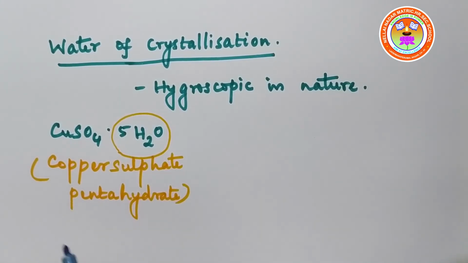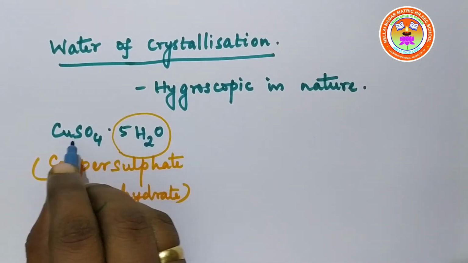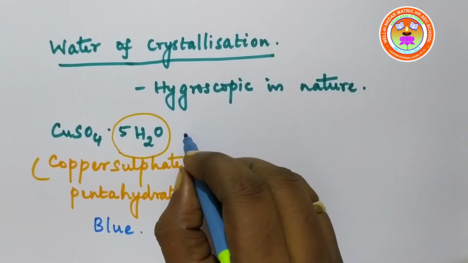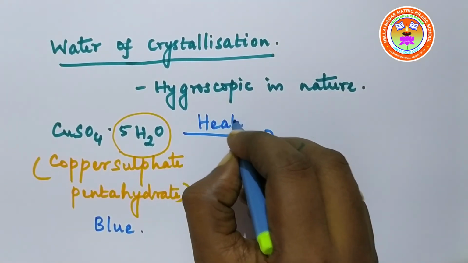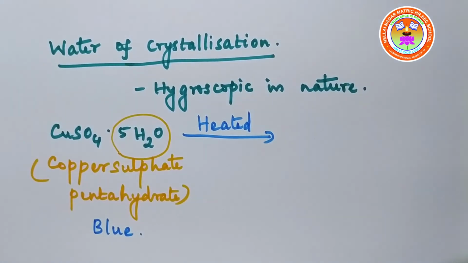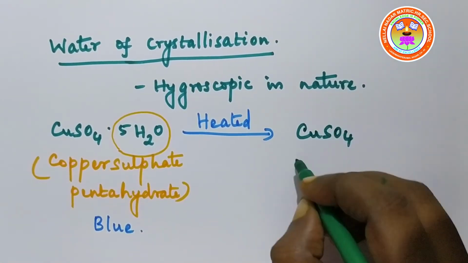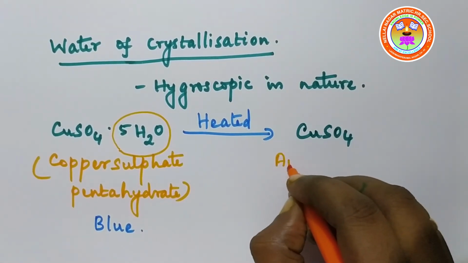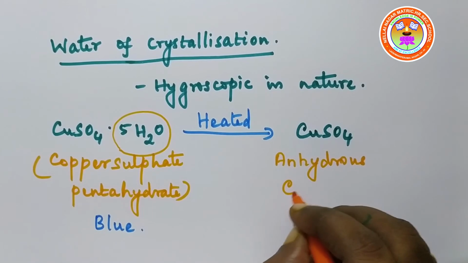Now, this pentahydrate salt of copper sulfate is sky blue in color. When it is heated, it results in the formation of anhydrous copper sulfate.